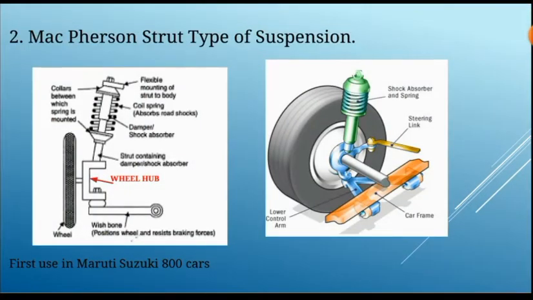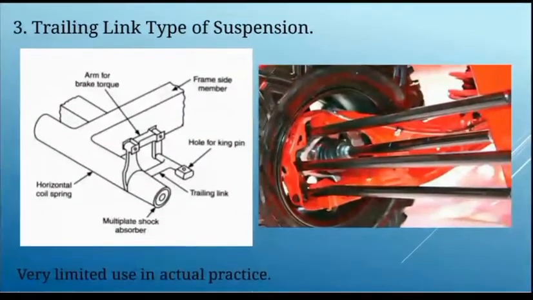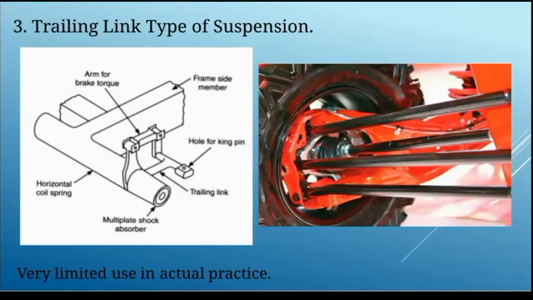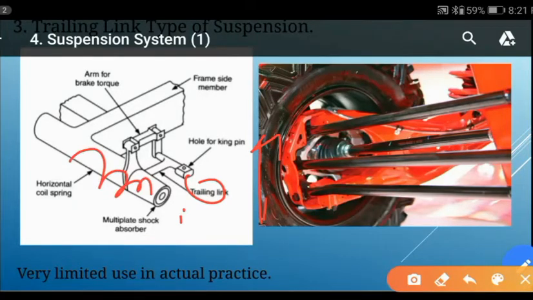Now we'll see the third type of suspension system, trailing link type suspension system. In this type of suspension system, the coil spring is attached to the trailing link. Here is the trailing link. In that, the coil spring is attached, which is itself attached to the shaft carrying the wheel hub. The wheel hub is here. When wheels move up and down, it winds and unwinds the spring. In certain designs, the coil spring can be replaced with a torsional bar.